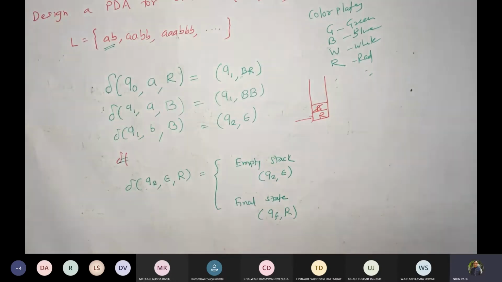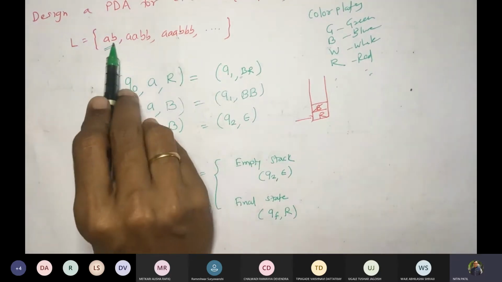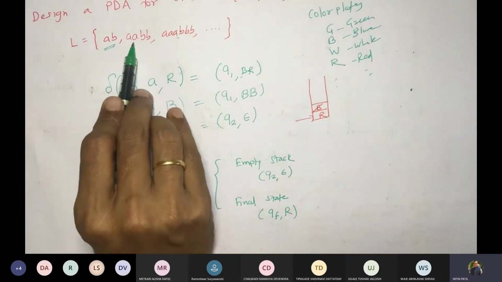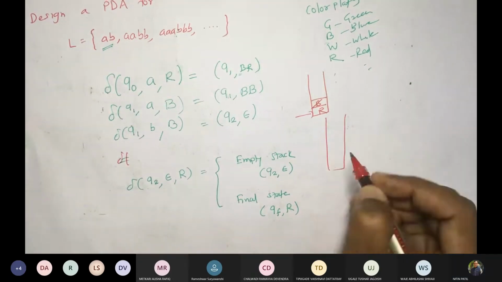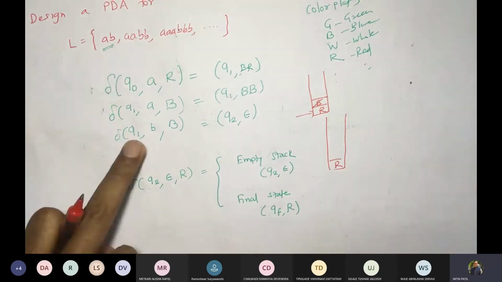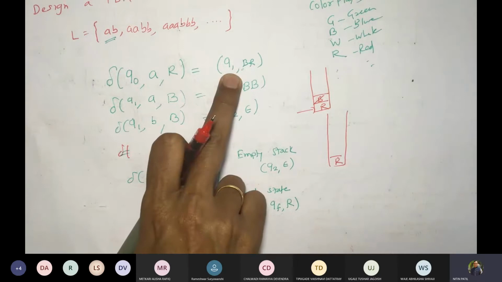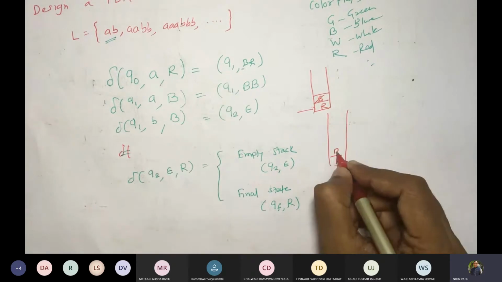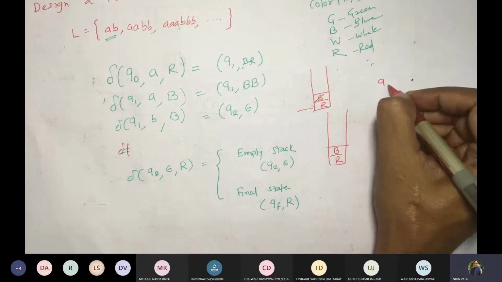Correct. But now, this example has only one symbol A and one symbol B. What about AABB? What will happen with AABB? So we have R, correct? The first symbol is A. We are in state Q0. Q0 A R. So we said we'll enter Q1 and add a blue plate here. Let me write the state here.